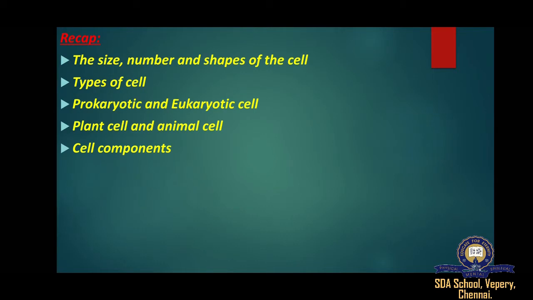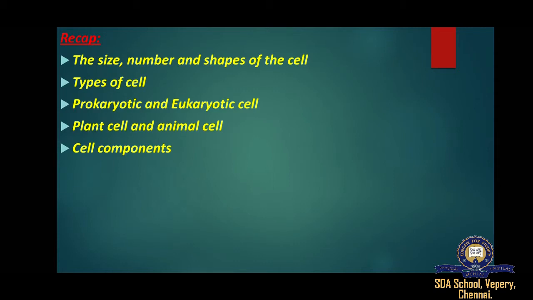Shapes. Cells are of different shapes. Numbers. The number of cells present in different organisms varies. Organisms may be either unicellular, single cell, or multicellular. Organisms such as bacteria, amoeba, chlamydomonas, and yeast are unicellular. On the other hand, organisms such as Spirogyra, mango, and the human being are multicellular, made up of a few hundred to millions of cells.